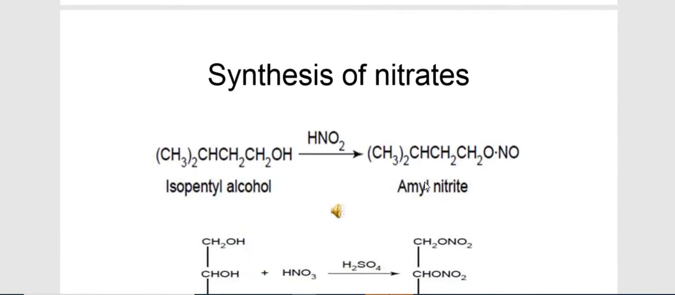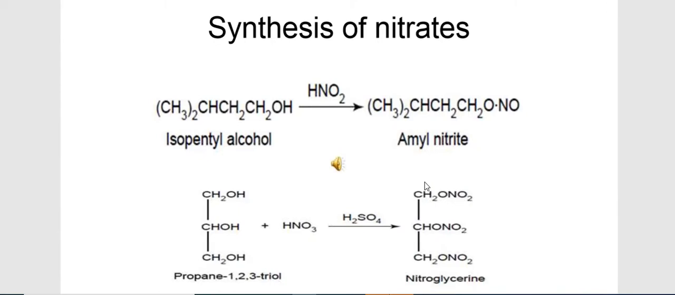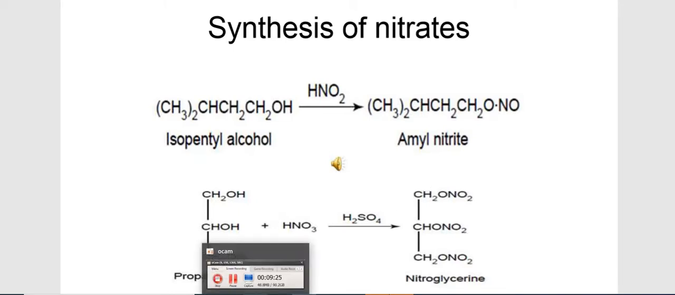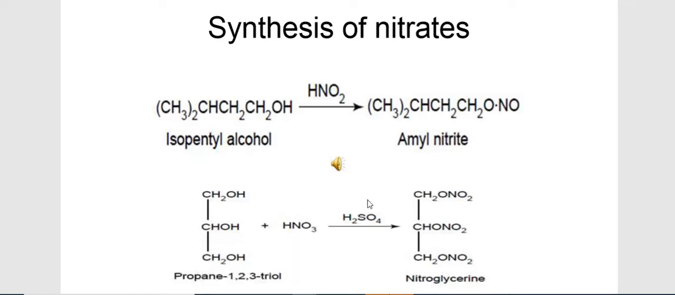Next is the synthesis of nitrates. In the synthesis, the starting material isopentyl alcohol interacts with HNO2, which is responsible for amyl nitrite generation. One more is nitroglycerin synthesis, which is again simple. It is like an aromatic substitution type of reaction, but here there is no aromatic ring structure. It is a simple nitration reaction of an aliphatic structure.